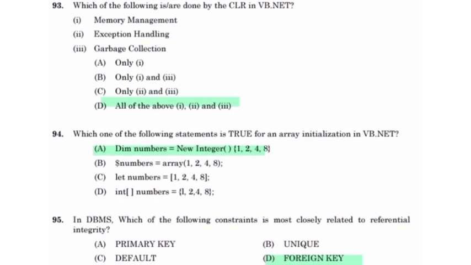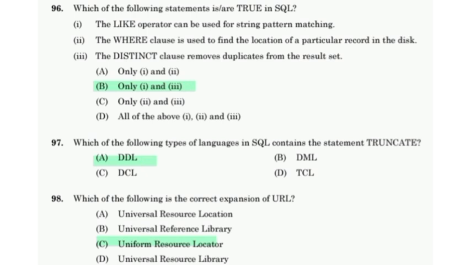In DBMS, which of the following constraints is most closely related to referential integrity? Foreign key. Which of the following statements are true in SQL? The LIKE operator can be used for string pattern matching. The DISTINCT clause removes duplicates from the result set. Which type of language in SQL contains the statement TRUNCATE? DDL. Which of the following is the correct expansion of URL? Uniform Resource Locator.